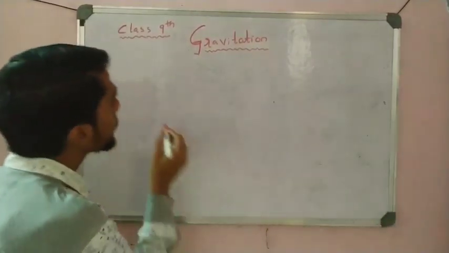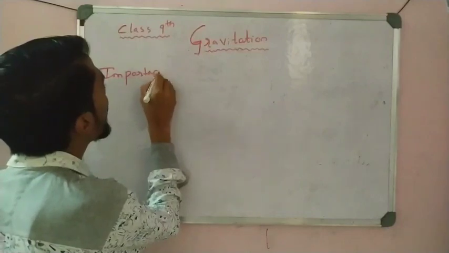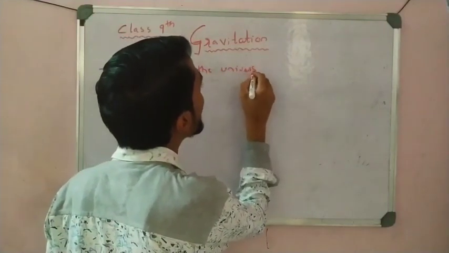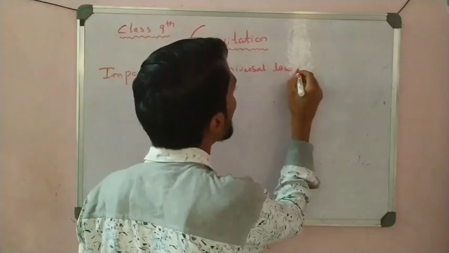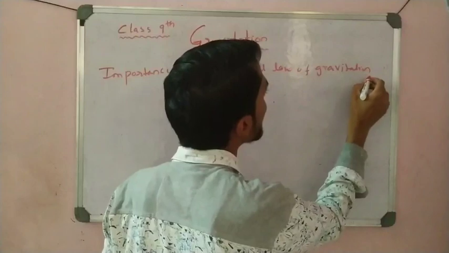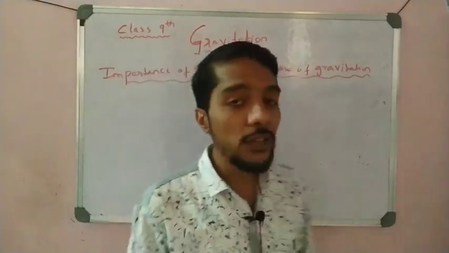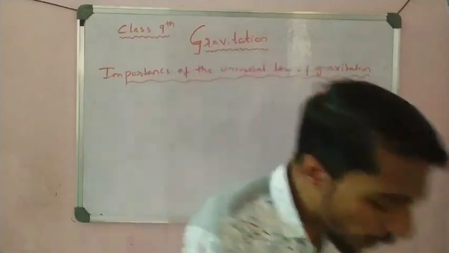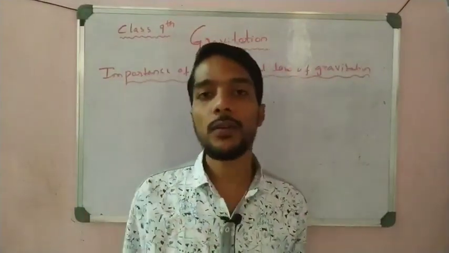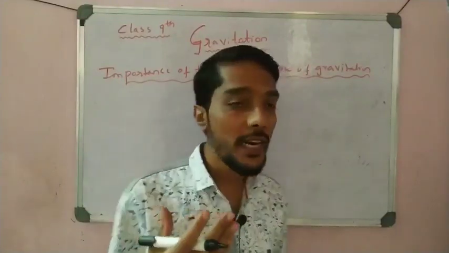Importance of the universal law of gravitation. Okay, universal law of gravitation, that is what the gravitation force acts here. We observe that the force attracts every object. The moon is attracted by the sun, the moon is attracted by the earth. So what is important, that is the first important.